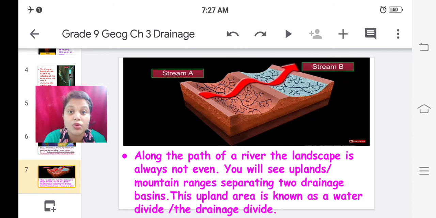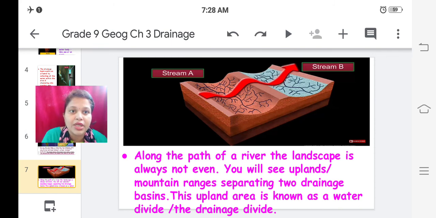So these mountains act as a water divide. Water divide in the sense, when in an area water is flowing, then the mountain rises naturally. How landforms are naturally formed, we have studied in the previous chapter. Then this raised part of the land divides that water body into two parts. So it is known as a water divide.